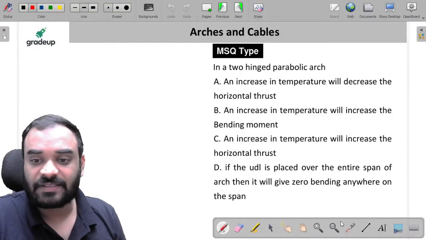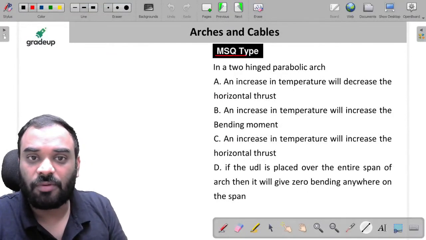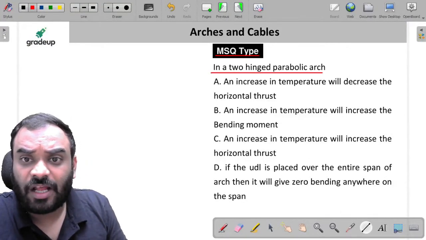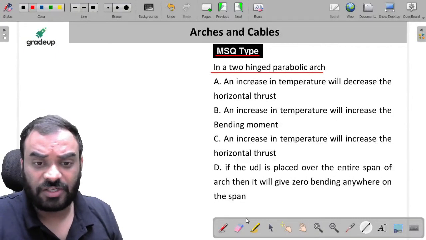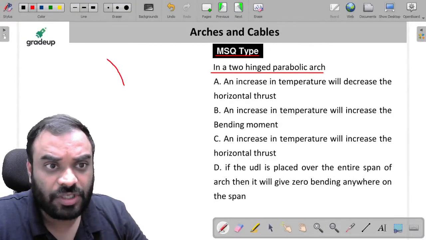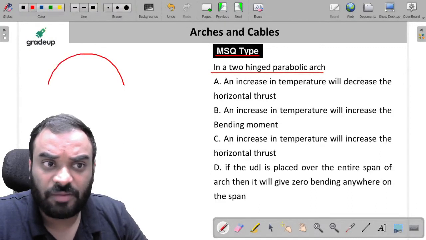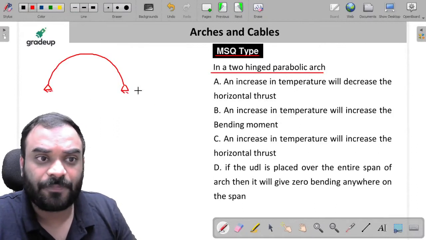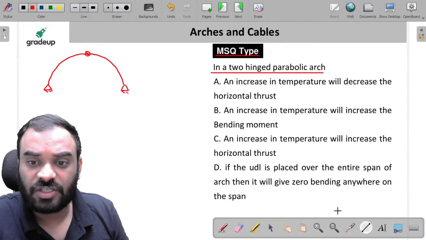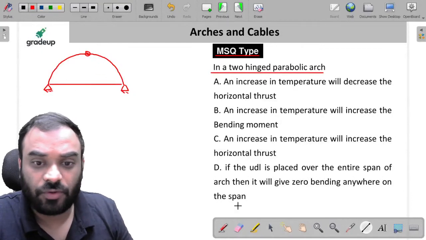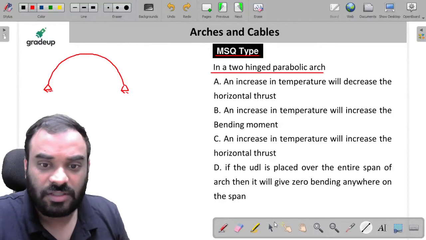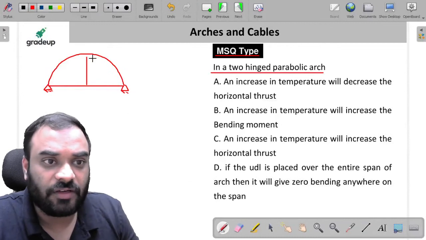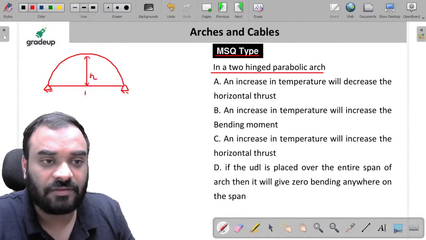Next question, which is MSQ type problem, guys, right? Listen carefully. In a 2-hinge parabolic arch, let us suppose this is our 2-hinge parabolic arch. You have to take the multiple answers over here, my dear friends. This is hinge and this one is also hinge. Okay, sir. Oh, sorry. It is 2-hinge, so let's make 2-hinge, not 3-hinge. And let us consider this is our rise as H. And this is our span, which is L.